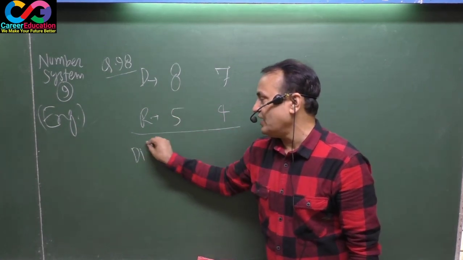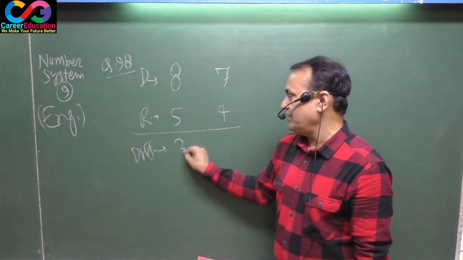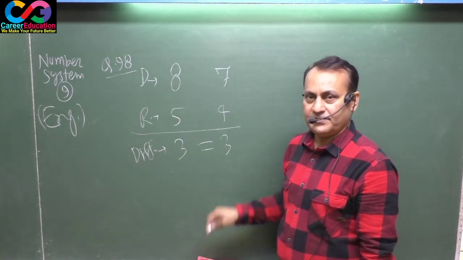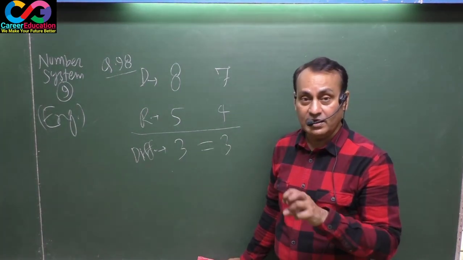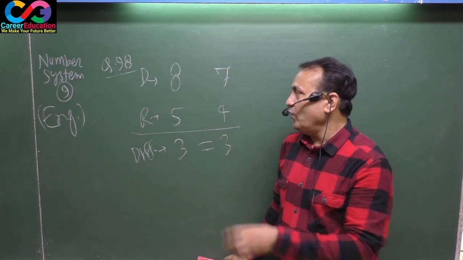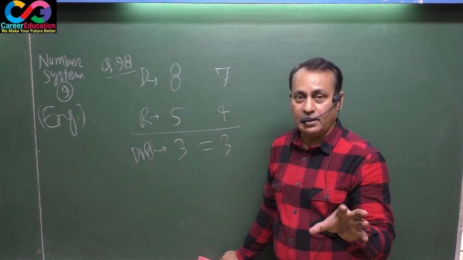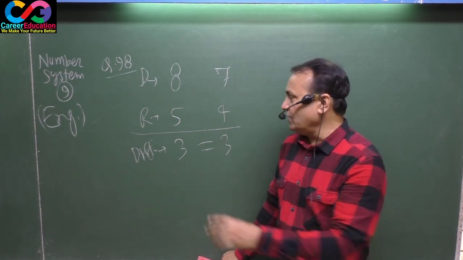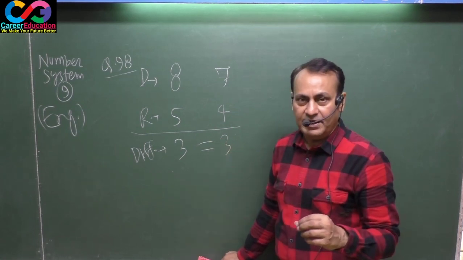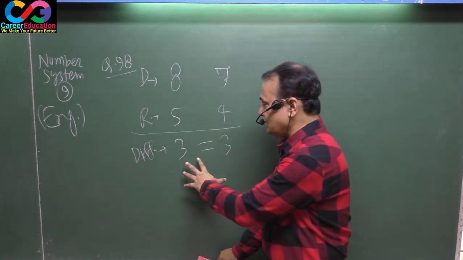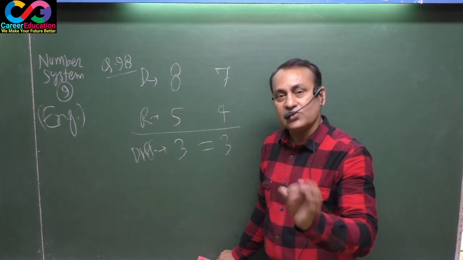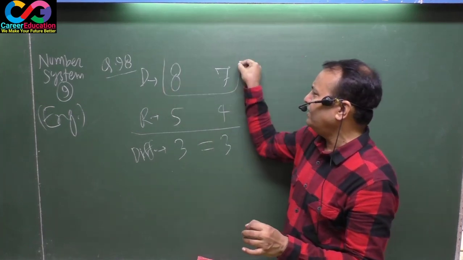Here the difference is 3, the difference is 3, that means the difference is equal everywhere. Whenever there are 2 divisors and 2 remainders, you must get the difference of each divisor and its respective remainder. If the differences are equal, you will get the number very easily.